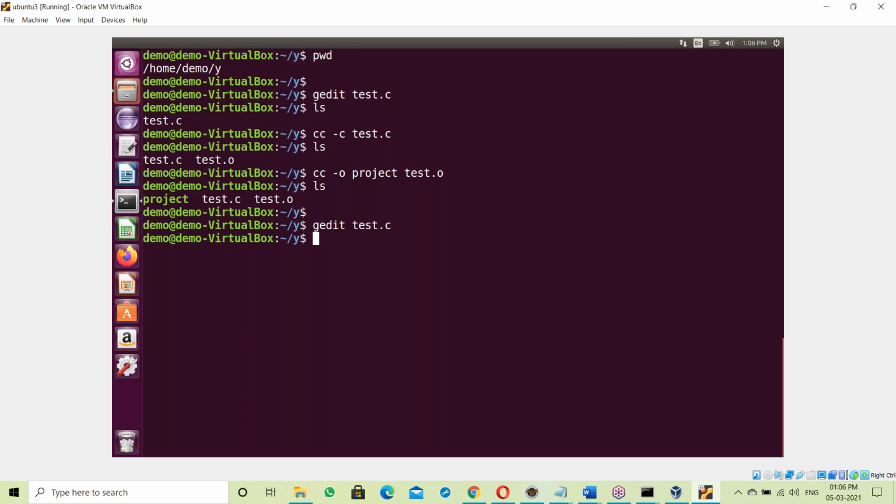Now what happens here? At the time of generating the exe file, the C compiler links all the object files. That means the binary code of your program test.o, the binary code of the C language library stdio.h, and the binary code of the OS library. By linking all this, it generates the exe file. So finally, what does the exe file contain? Your C program binary code. Next, C library binary code, the stdio.h binary code. Next, OS library binary code. That is the complete exe file.